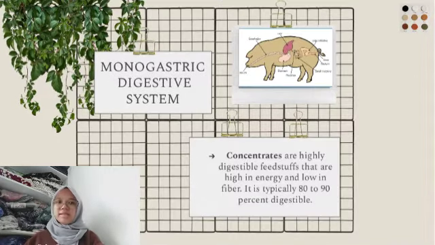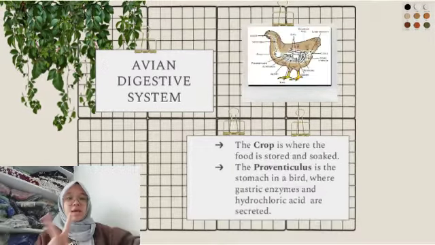Concentrates are highly digestible feedstuffs that are high in energy and low in fiber. Concentrates are typically 80 to 90% digestible. Common concentrates are cereal grains and oil meals. Cereal grains include corn, wheat, barley, and oats. Oil meals include soybean meal, linseed meal, and cottonseed meal. Examples of monogastric animals are hogs, cats, dogs, and humans, which are mostly pets, and also humans.